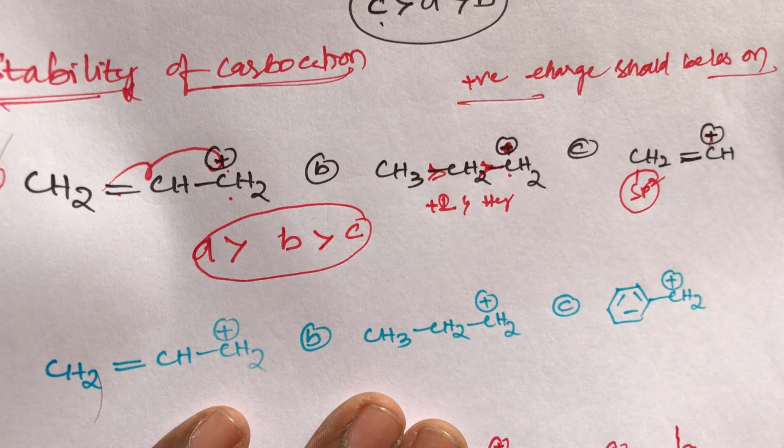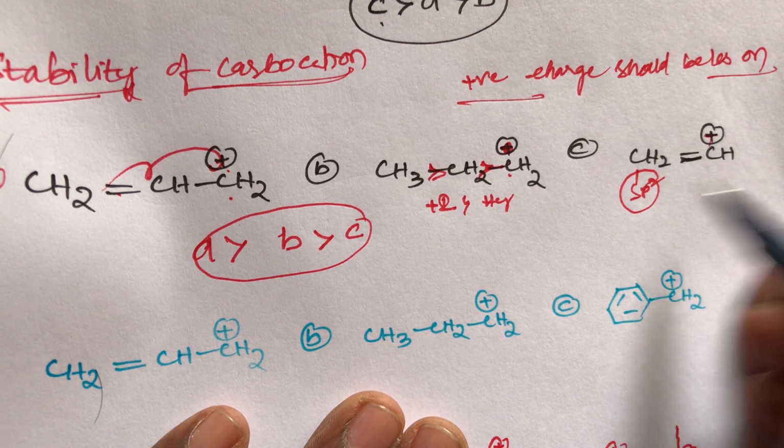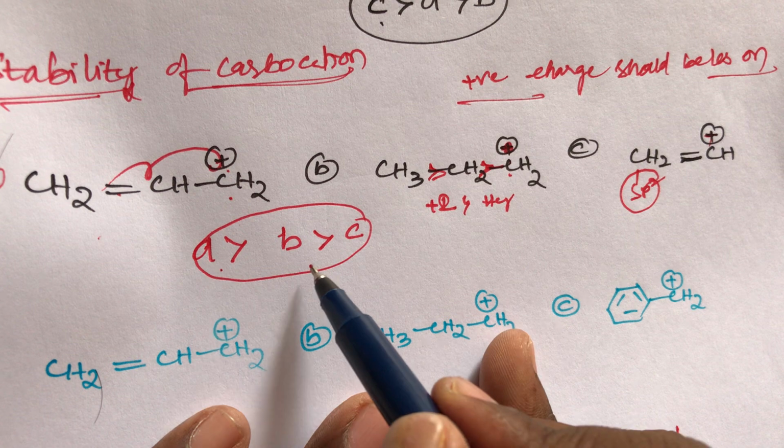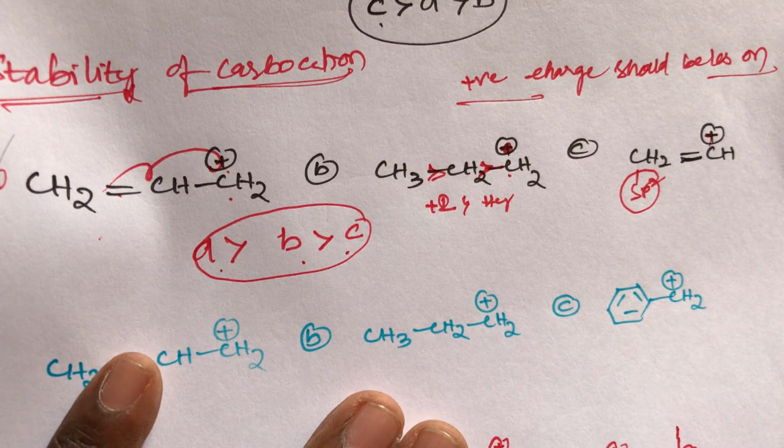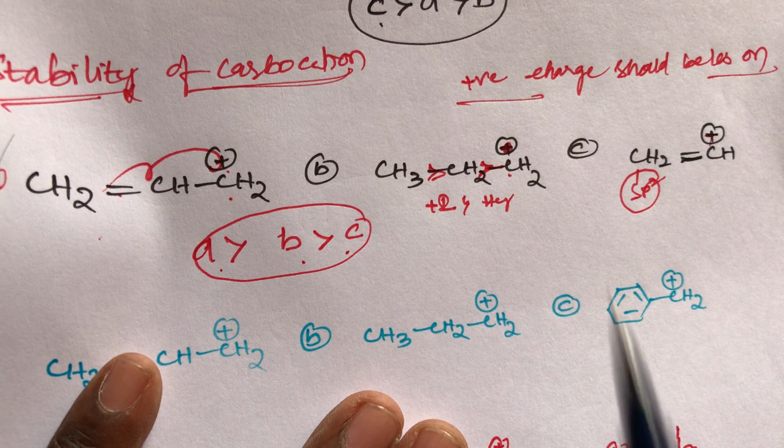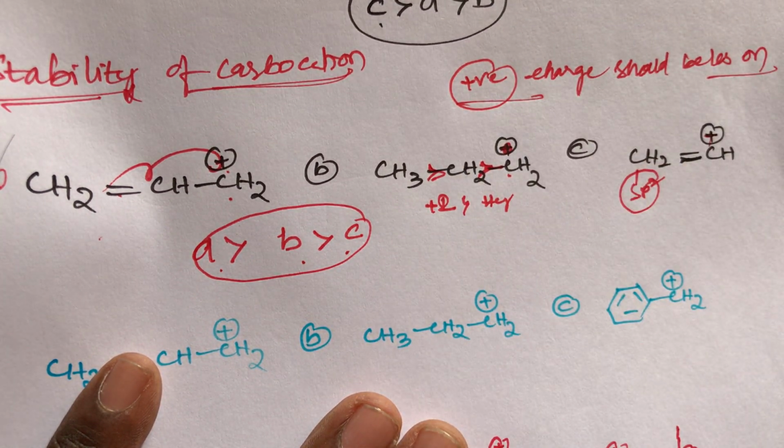This positive charge does not change, but A is more stable than B, and B is more stable than C. Why? Because of our concept: for stability of a carbocation, the positive charge should be less on carbon.